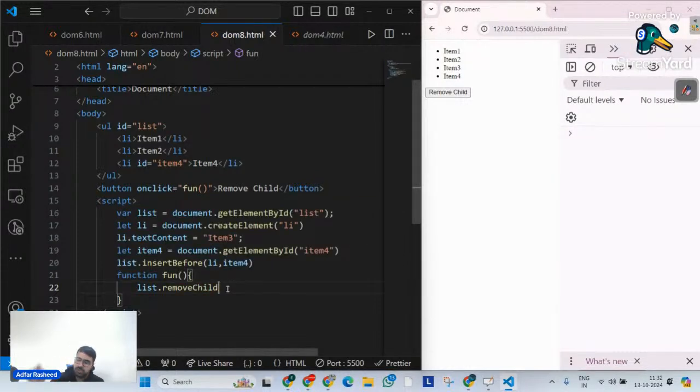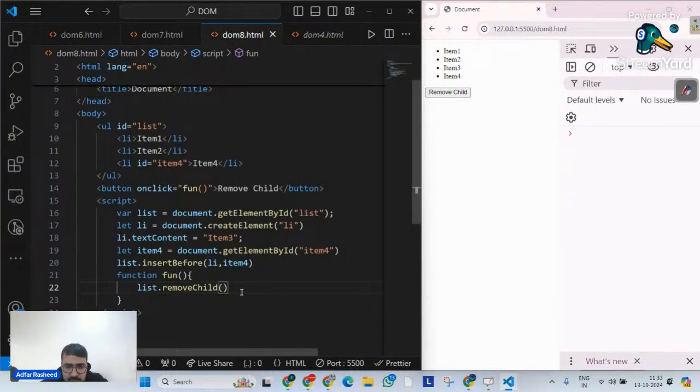There's a method I will share in our WhatsApp group, with the help of which we can actually remove a child based on its number, like first child, second child, third child, fourth child. And there are also methods that will check whether this child exists or not. I don't remember those methods right now, but I'm definitely going to share those in our WhatsApp group.